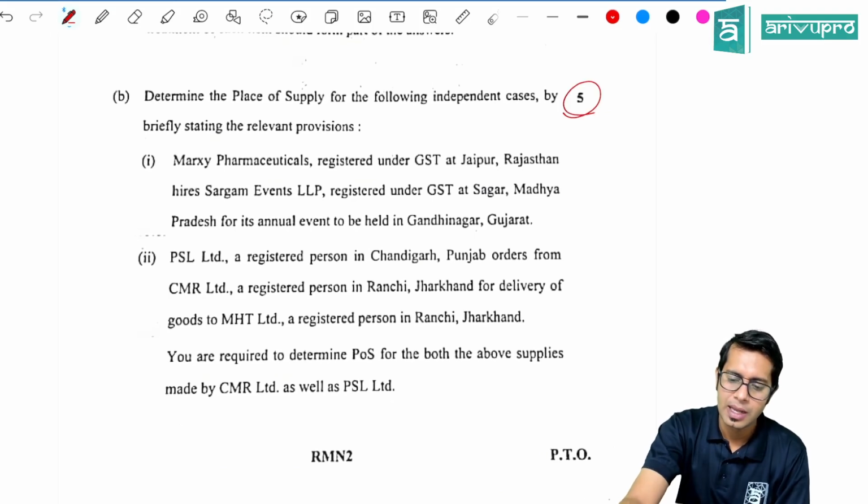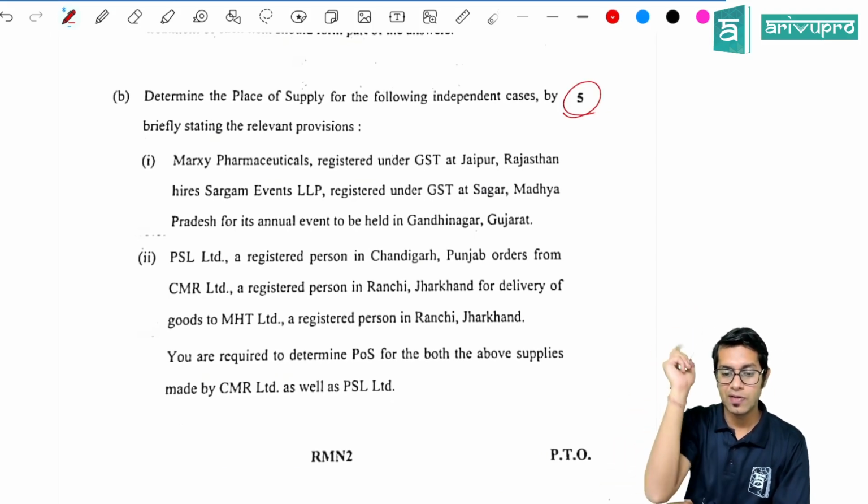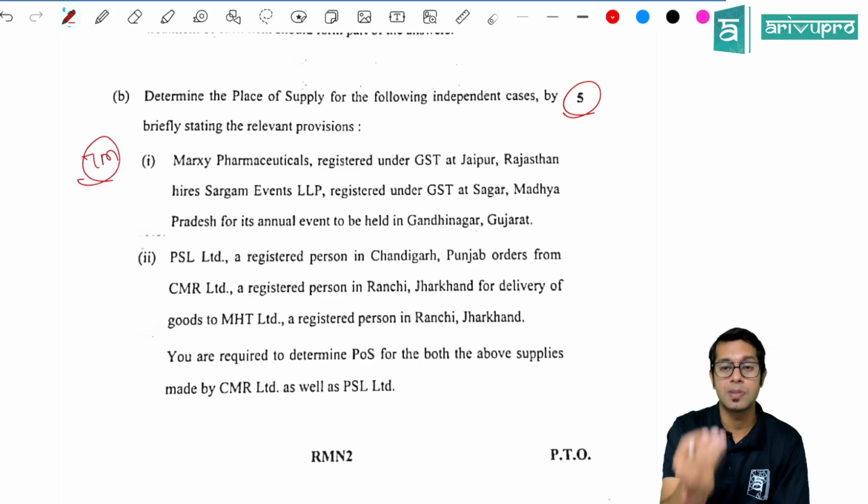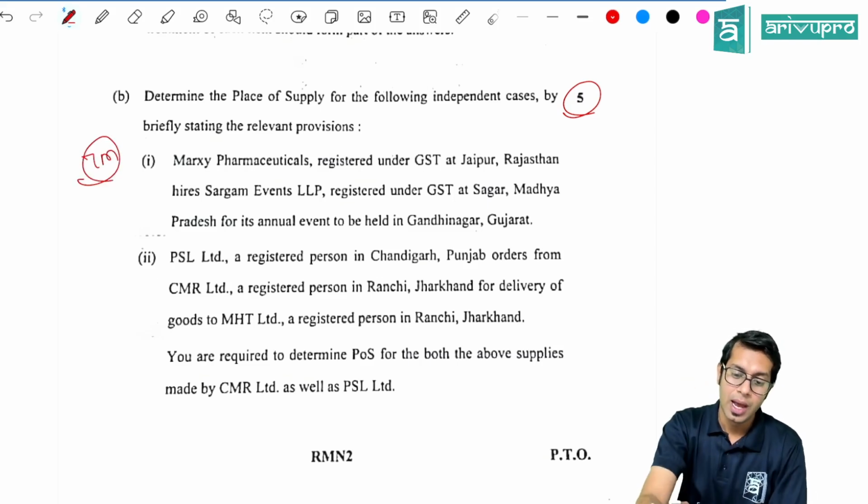Now, place of supply, 5 marks question. They had asked 2 marks over there, and 5 marks here. Totally a 7 marks question has come from place of supply. Very easy topic it is.